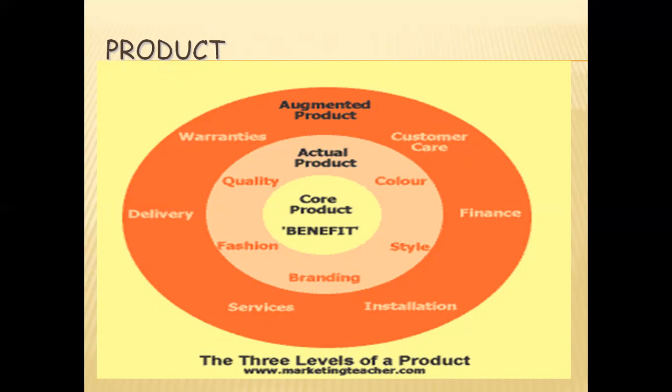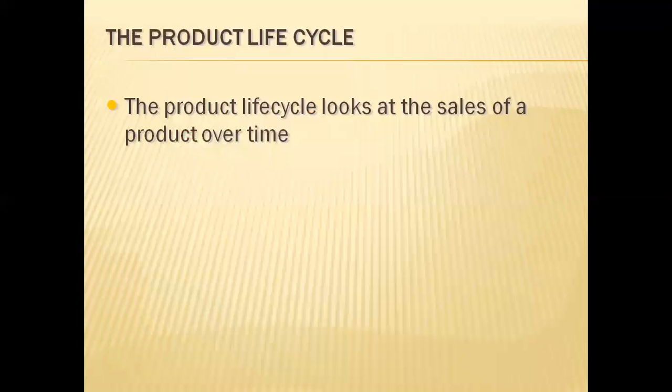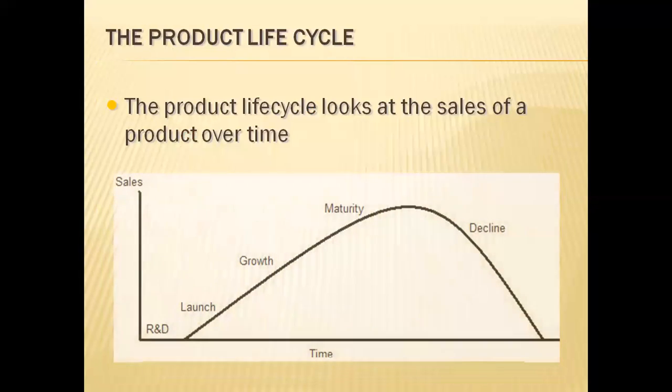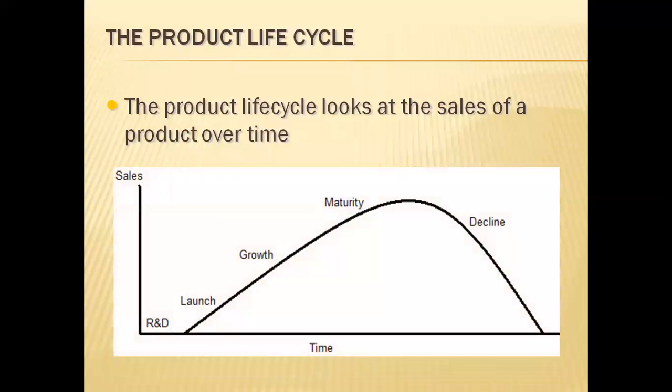Actual product deals with color, style, branding, fashion, quality, etc. The augmented products are the extra features that have been added to it, like customer care, finances, installation, services after delivery, warranties, etc.